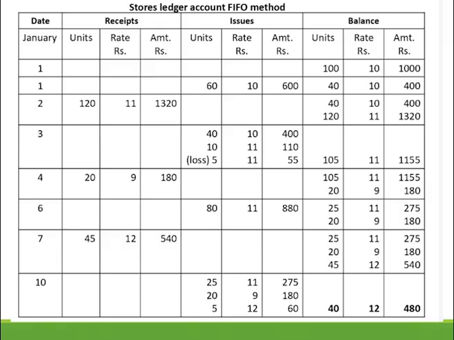If you prepare a stores ledger account, this format you follow, where the format has date, receipts, issues and balance. These are the 3 main components. In the receipts column, you will have number of units received, at what rate and what was the amount. Similarly, in the issues column also you will have units issued, at what rate and the total amount. Then the balance column also has the same thing. What is the balance of units in the stores department? What is the valuation? That is rate and the amount. So date-wise we will record.